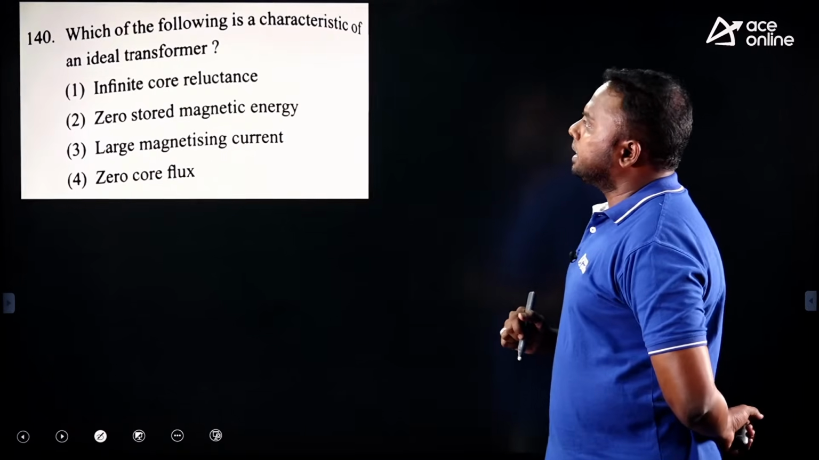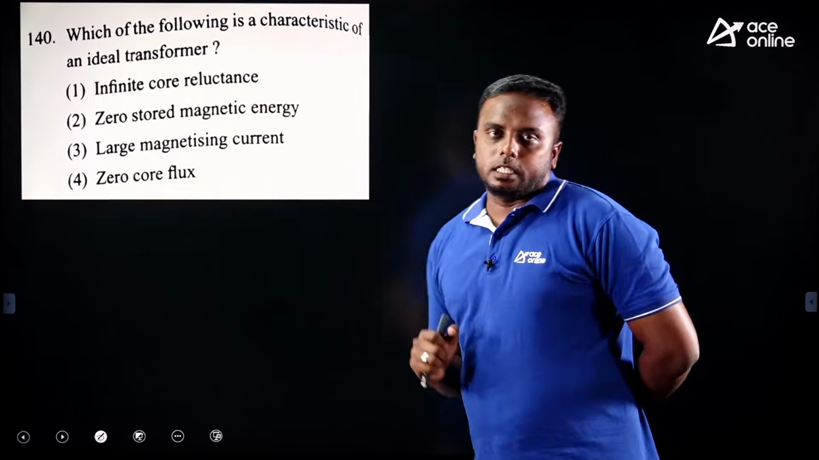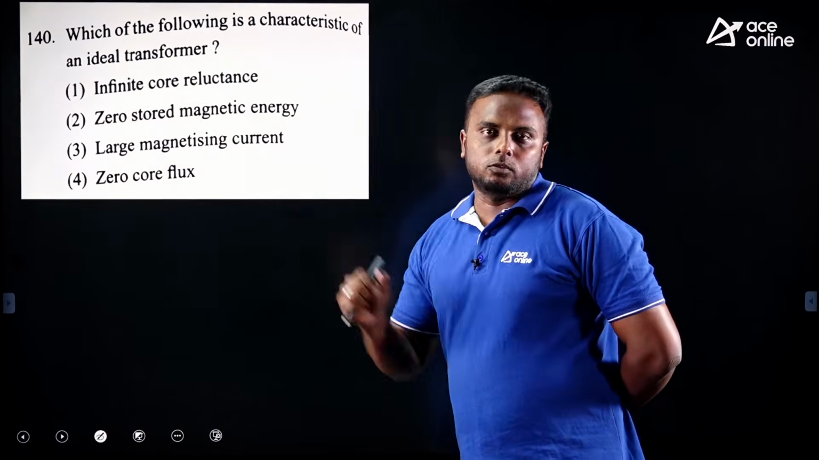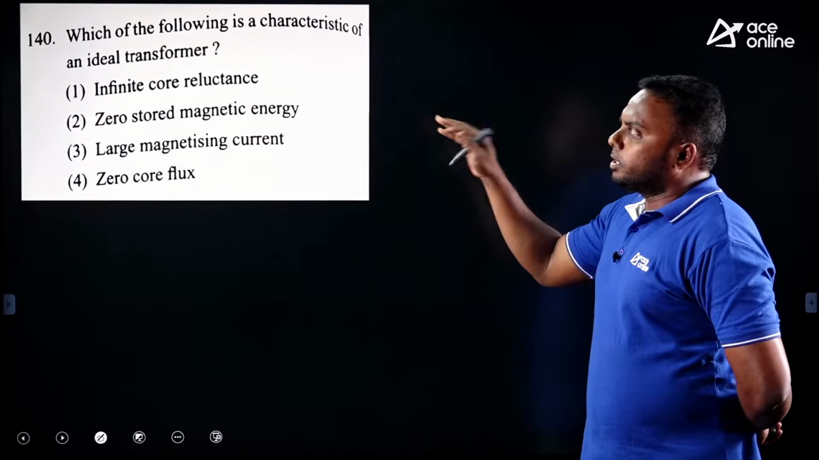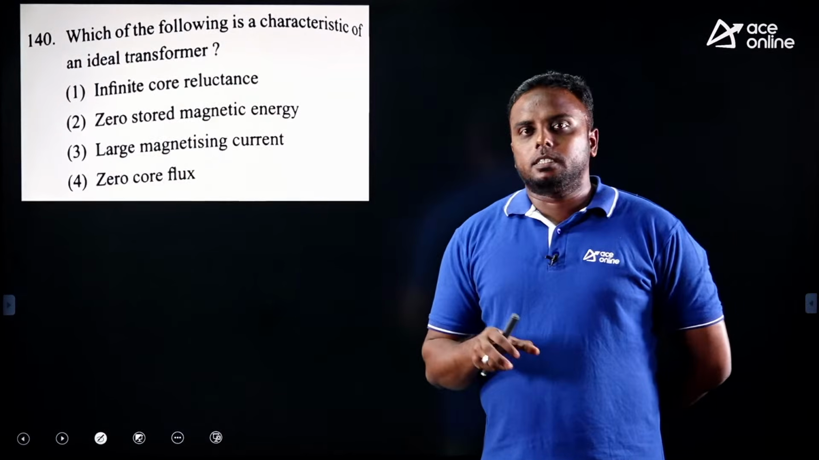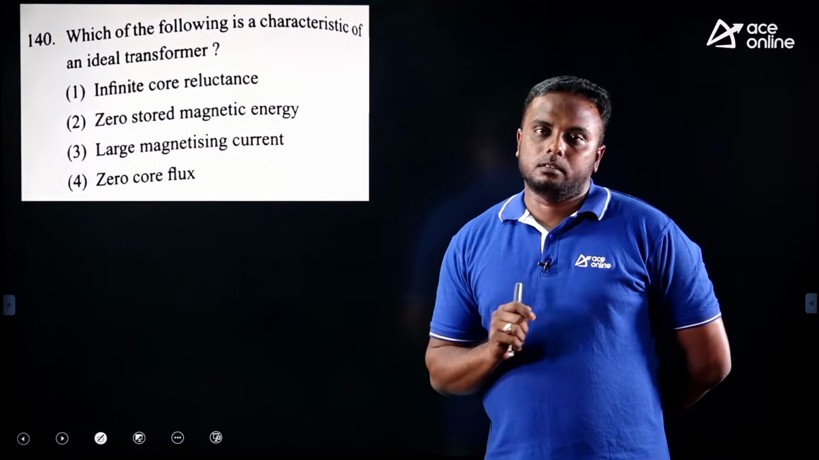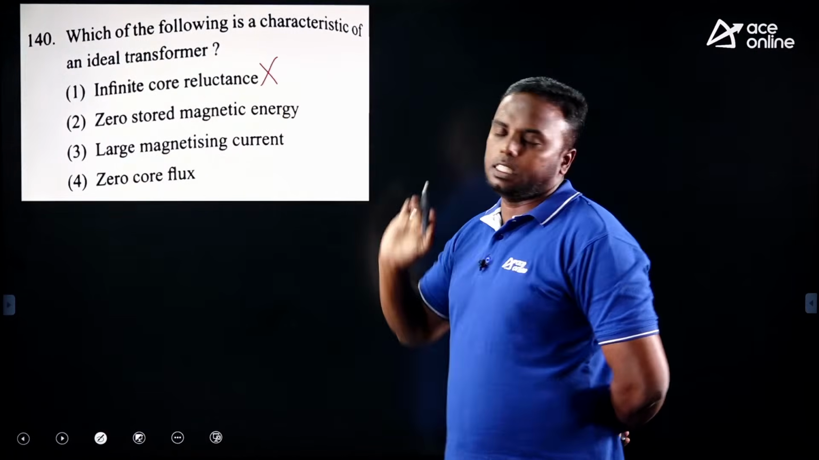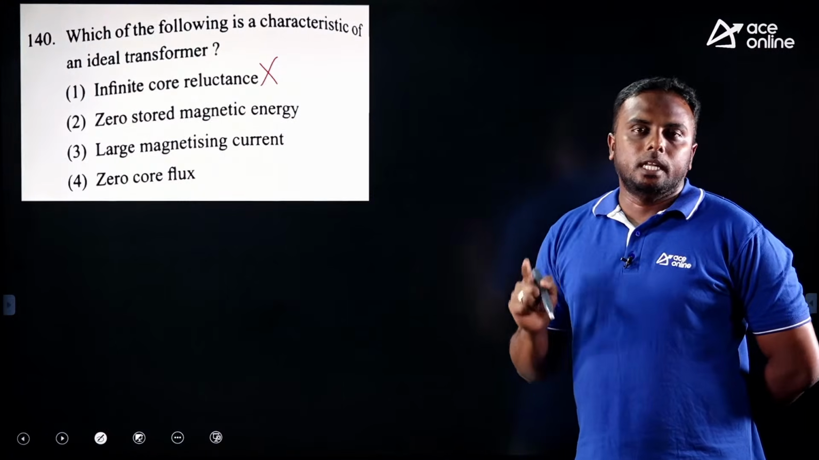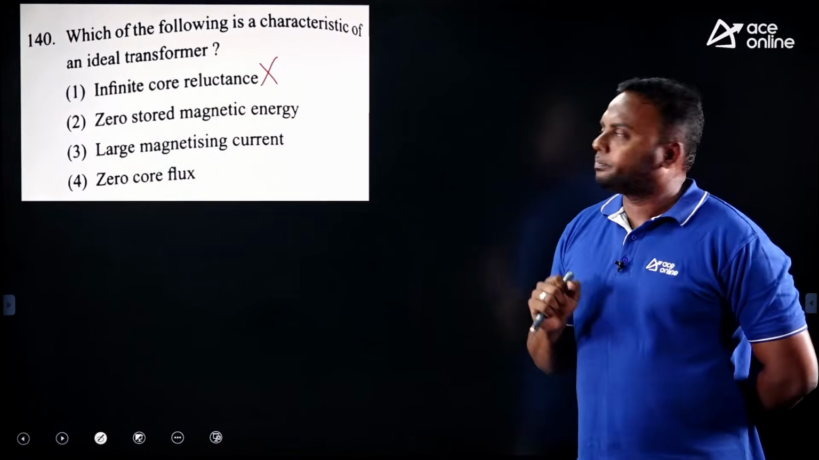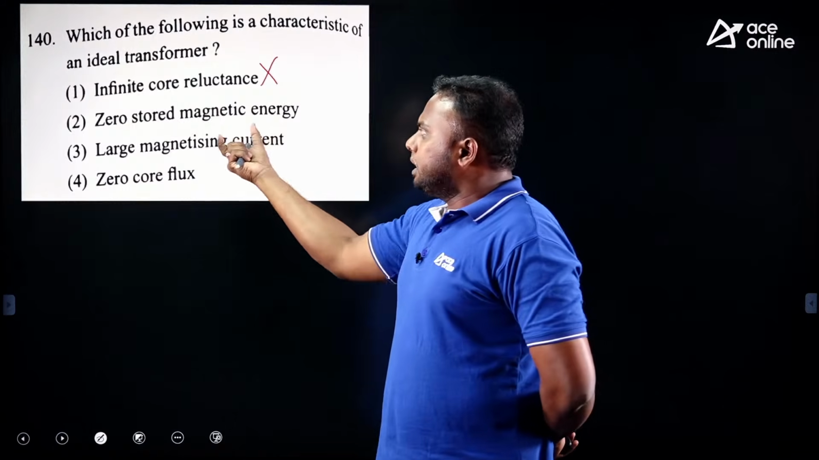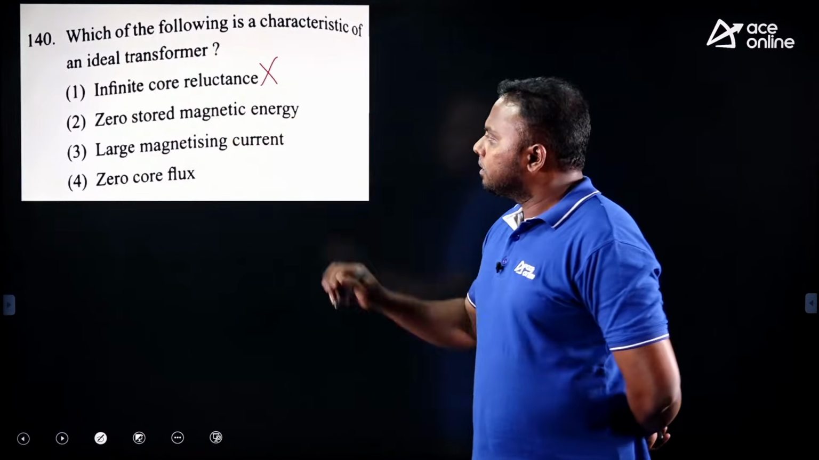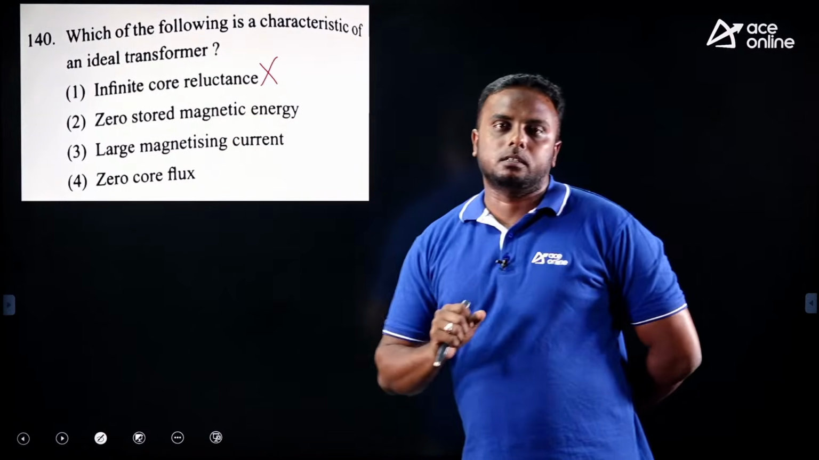Which of the following is a characteristic of an ideal transformer? Maybe here you got a little confused. Whatever we discuss generally in ideal characteristics is not there directly here. But if you observe, infinite core reluctance is wrong. So in the ideal case, what should the reluctance be? 0.